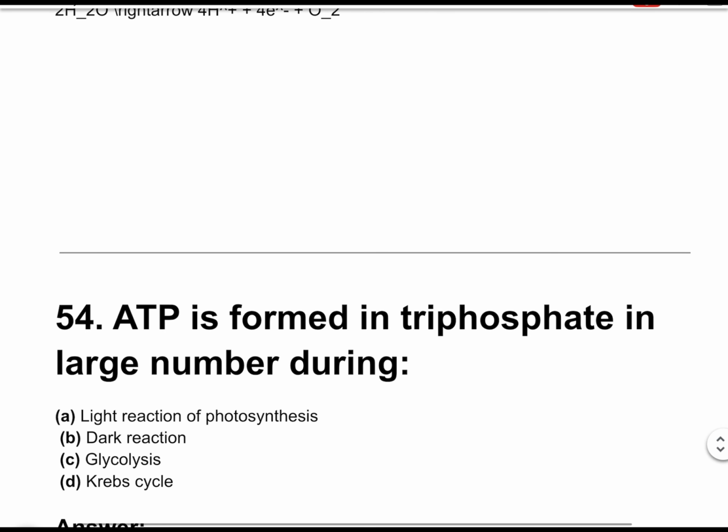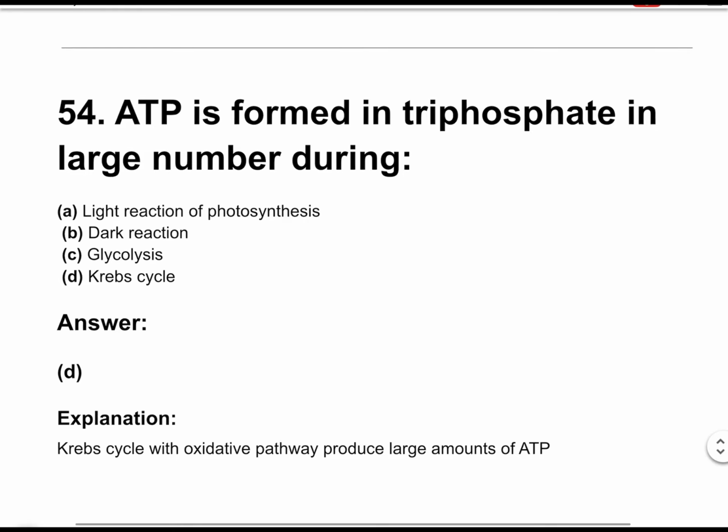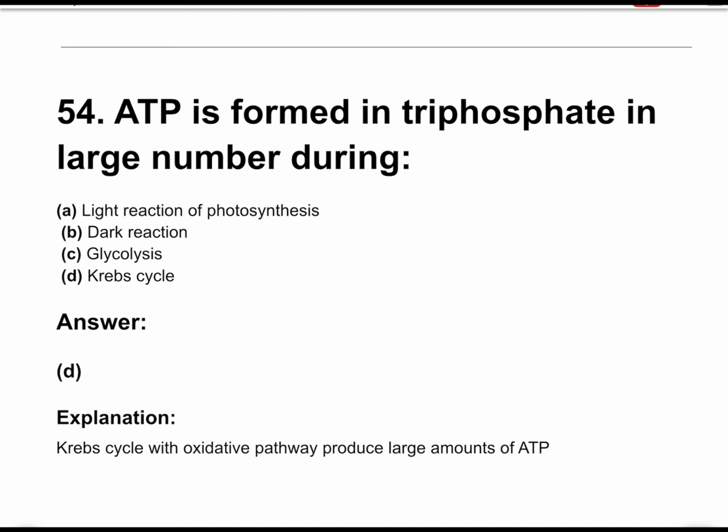Question number 54. ATP is formed in large numbers during. The correct answer is option D, Krebs cycle. The Krebs cycle with the oxidative pathway produces a large amount of ATP.